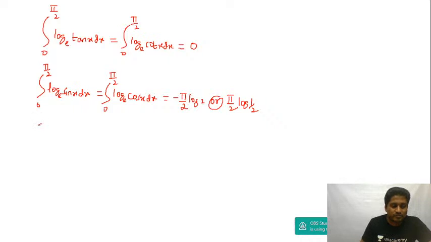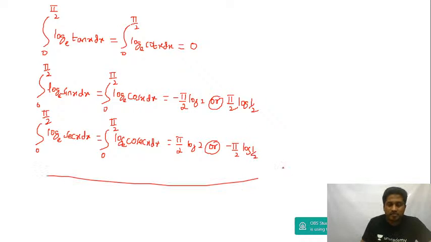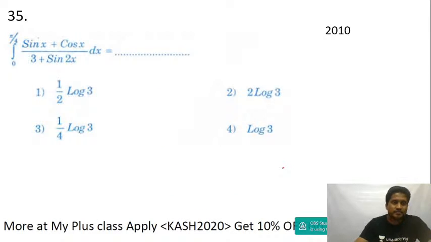Okay, and then when you have the integral from 0 to pi by 2 of log of sec x dx, it is the same as the integral from 0 to pi by 2 of log of cosec x dx, and that is equal to plus pi by 2 into log 2, or minus pi by 2 into log 1 by 2. Isn't it, guys? You need to remember these results. Alright, very important. Now let's move to the next question, guys.